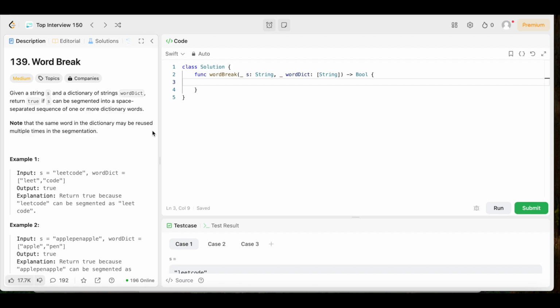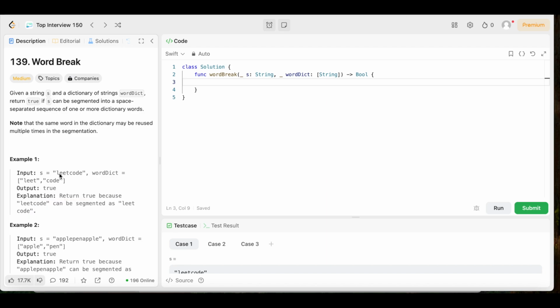All right, y'all, so let's go ahead and look at these examples so we can make sure we understand exactly what it is that they want us to do. So in example 1, we have the input s equals "leetcode". wordDict is an array of strings, "leet" and "code". The output is true. Explanation says return true because "leetcode" can be segmented as "leet code".